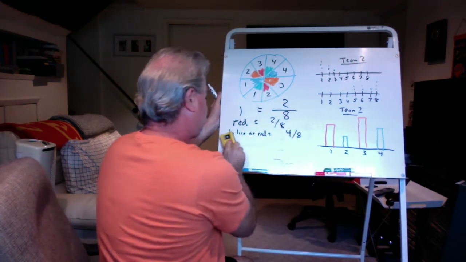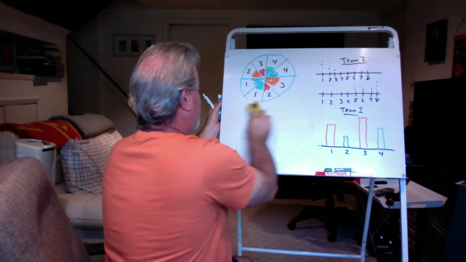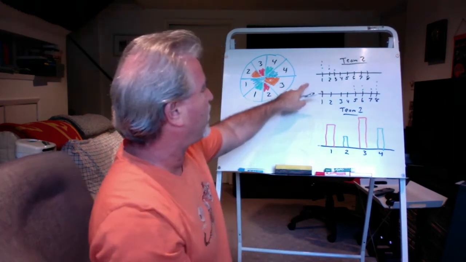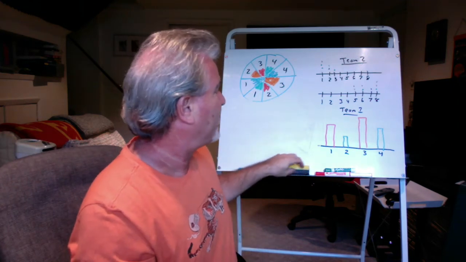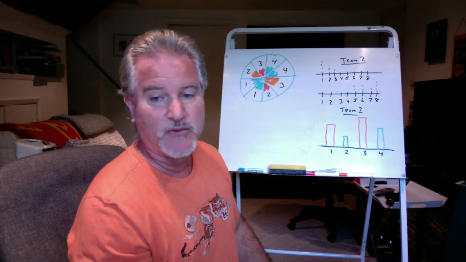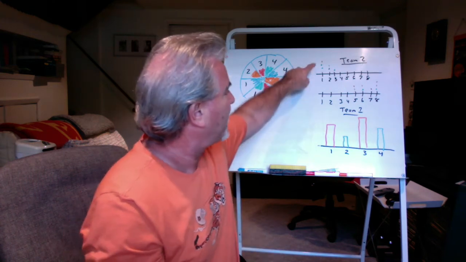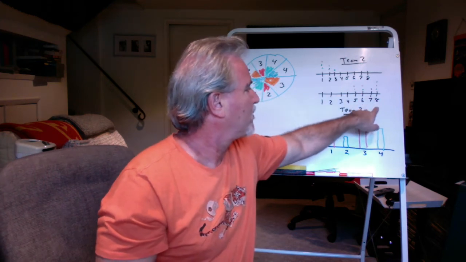Now let us move on to the dot plot, which would be part 3. The dot plot over here, part 3, this one's pretty easy. In the beginning, I'm going to ask questions like, which team is the taller or shorter team? So obviously these guys are down here, 1, 2, and 3. These guys are taller.